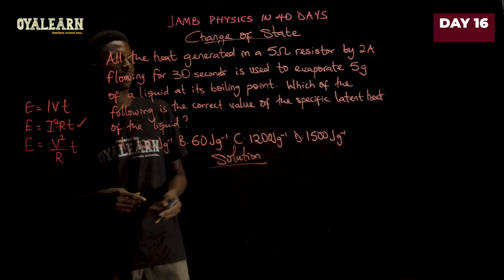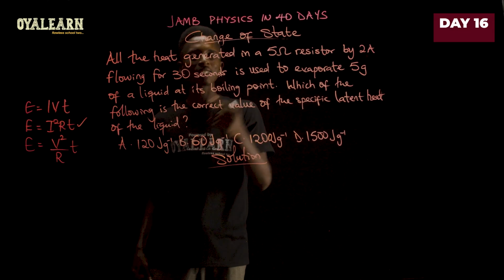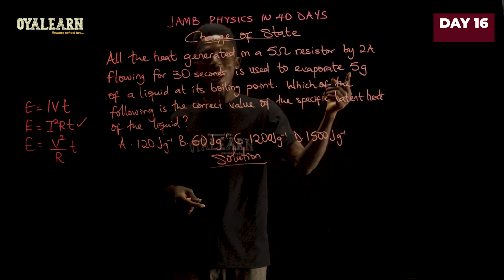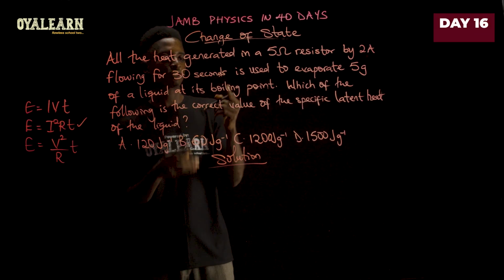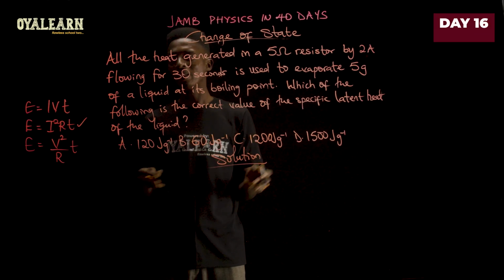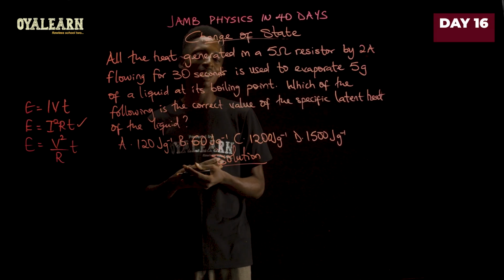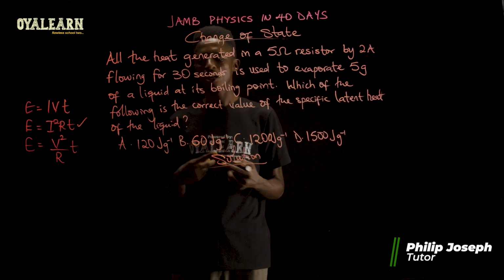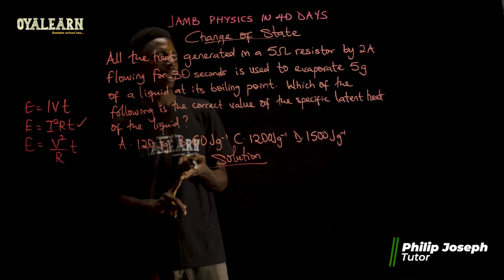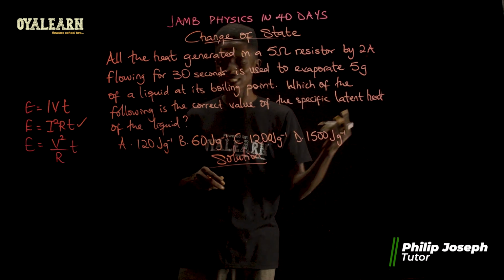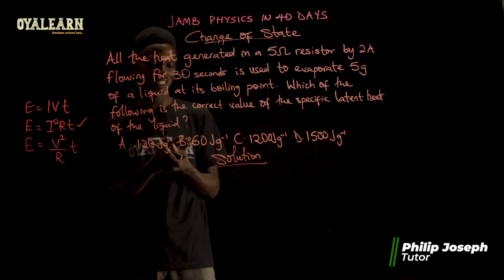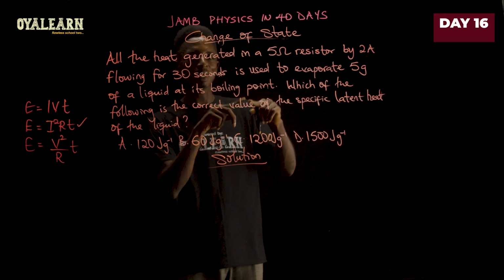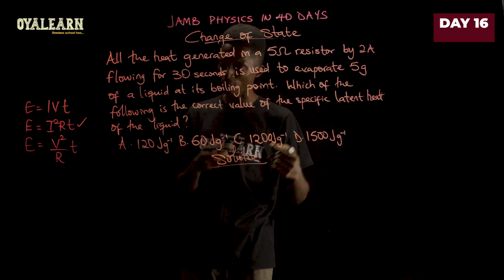Now from the question, this current is going to flow for 30 seconds. And we want to evaporate 5 grams of a liquid that is already at its boiling point. So meaning that there will be no change in temperature. We're just going to be using mass multiplied by the latent heat of vaporization. And using that, we're supposed to find the latent heat of vaporization. That is the unknown in this equation. So let's equate the electrical heat energy to the mass multiplied by the latent heat of vaporization.